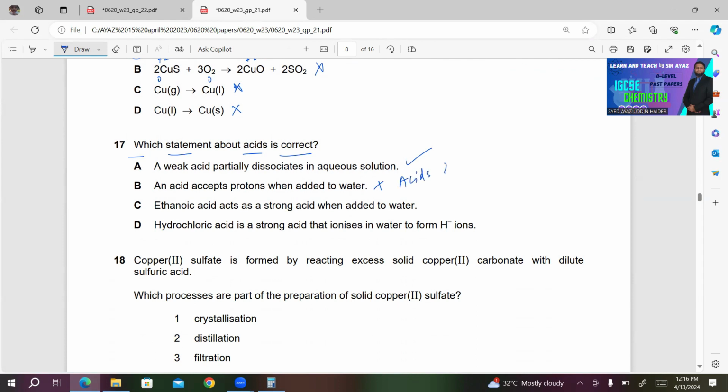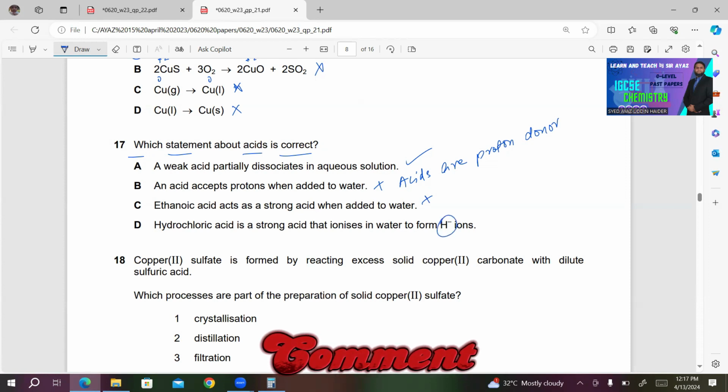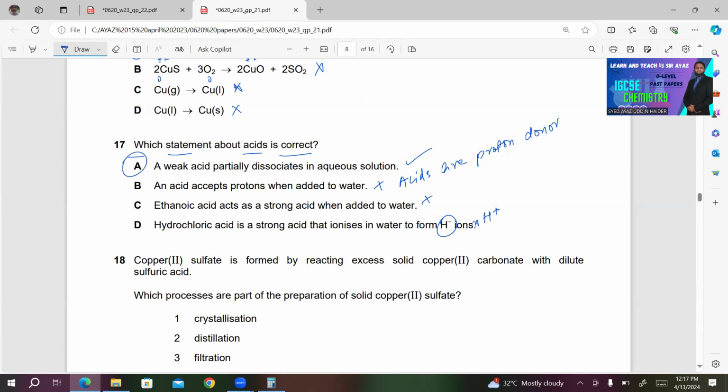Acids are proton donors. Number C, ethanoic acid acts as a strong acid when added to water. Ethanoic acid is a weak acid, so this is incorrect. D, hydrochloric acid is a strong acid that ionizes in water to form H negative ion. It does not produce H negative ion, it produces H positive ion. This is also incorrect. A will be the right answer for this one.